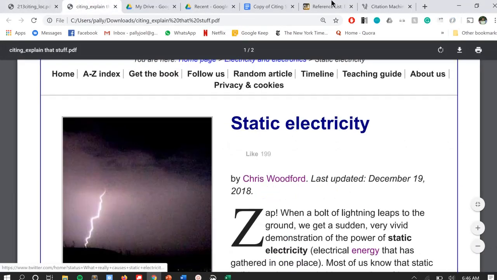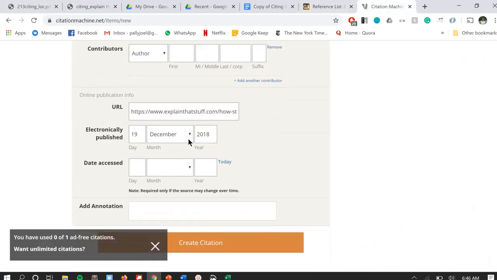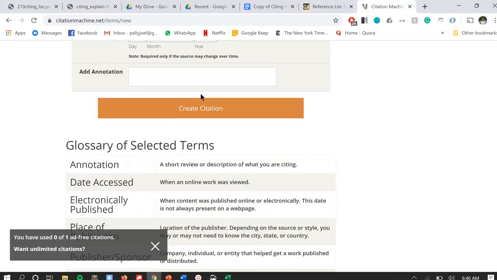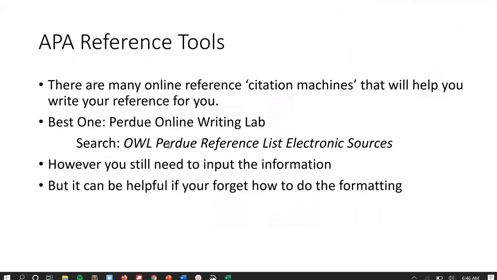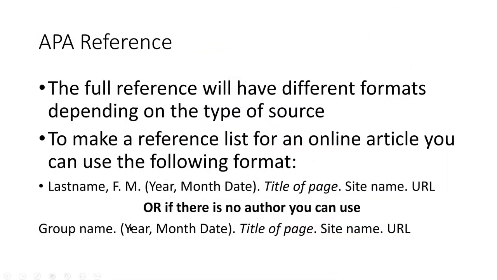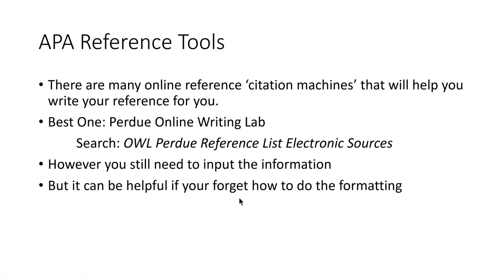You're going to have to copy and paste that in there, but the benefit is if you can find the information, you can click generate citation, and it's going to actually make this citation for you. You don't have to format it. So that can be helpful if you're using different types of sources and you don't remember how they're all formatted. You can use that. So just keep that in the back of your mind. You don't have to use it for the science fair or your sources, but if you want to, that is a tool available to you.